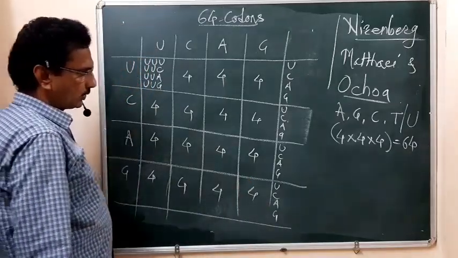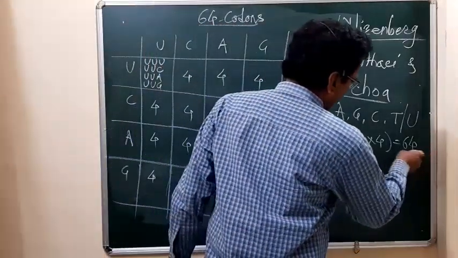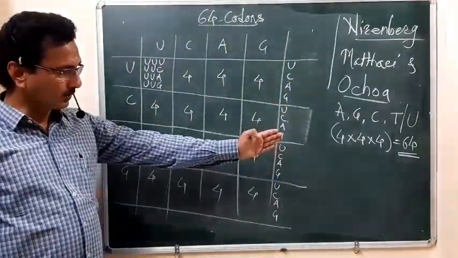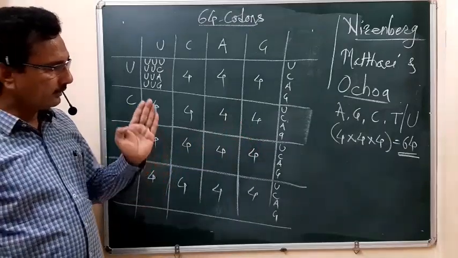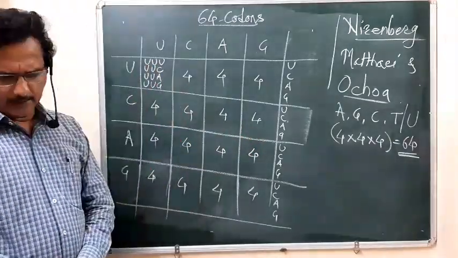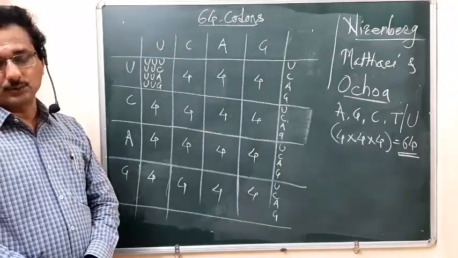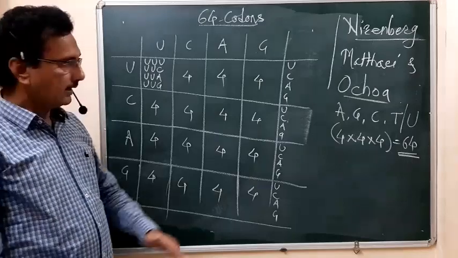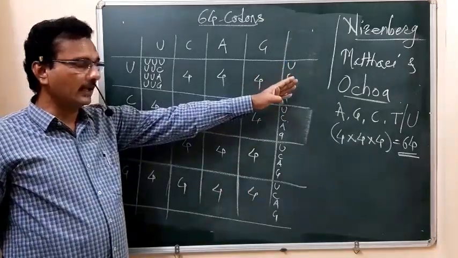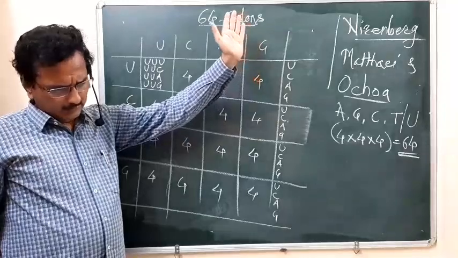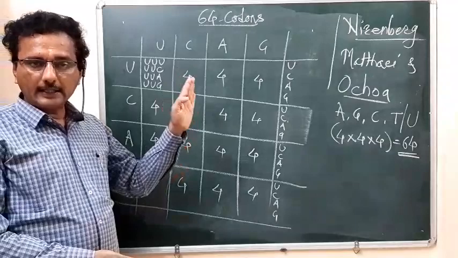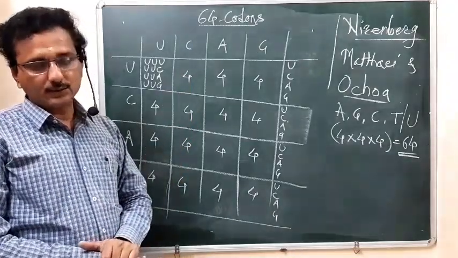So in total, how many codons are obtained there? These 64 codons are there. 64 codons will be formed when the genetic code is triplet, and such evidence was given by Crick in 1961. And actually the scientists Nirenberg, Mattei and Ochoa described all these 64 codons, and they added these 64 codons in the dictionary of genetic code. So with this we will stop at this moment.